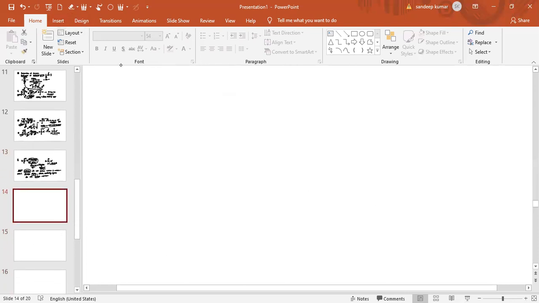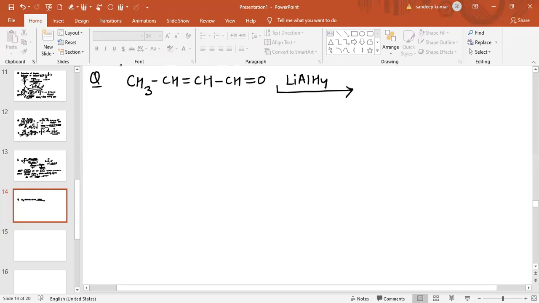See, if a question is given like this, the compound is CH3, CH double bond CH, and CH double bond O. Now the reaction is in presence of LiAlH4, and in the second step H plus is added.